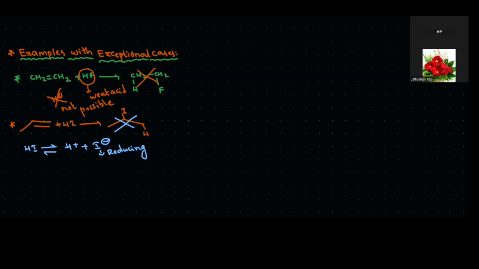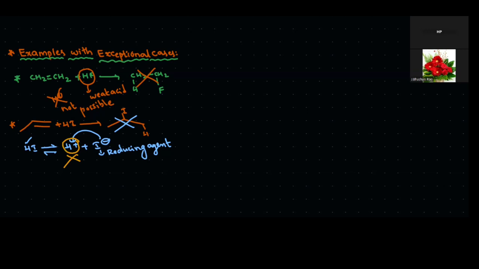The strong reducing agent again reacts with the H plus only, and converts into HI. That means it is a reversible process. So in this case also the electrophile formation is not possible. So that's why these two are not involved in the reactions. This is another condition.